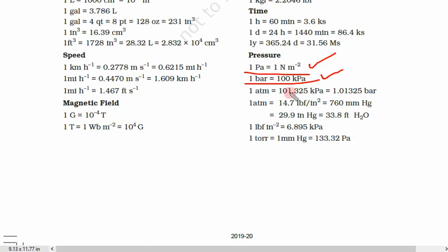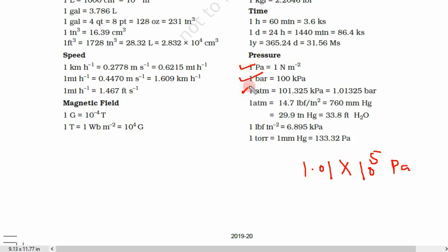Now next unit is atmosphere. What is the pressure of 1 atmosphere? So 1 atmosphere is 1.01 into 10 to power 5 Pascal, or a little bit more than 1 bar. 1.01 bar. Again, this atmospheric pressure is a little bit more than 1 bar, or we can write 1.01 into 10 to power 5 Pascal. So this conversion is needed, this and this.